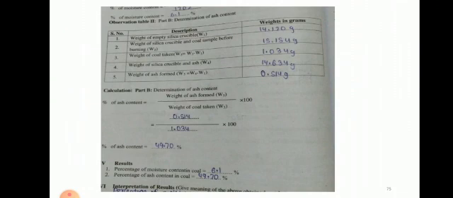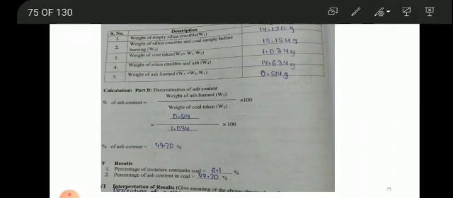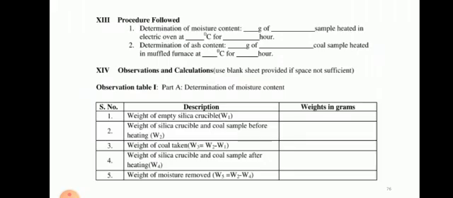Similarly, for determination of ash, here we are going to determine how much weight of ash is formed. Meaning, after heating, after burning, what is the weight of crucible plus ash, and we will find out the weight of ash formed. The calculation is weight of ash formed out of weight of coal sample taken. So we will find out what percentage of coal is converted to ash. We are going to complete the observation table and calculation.